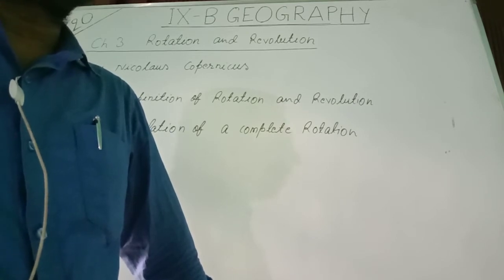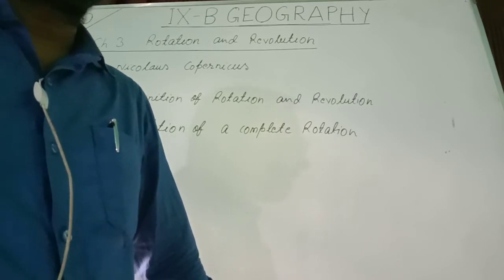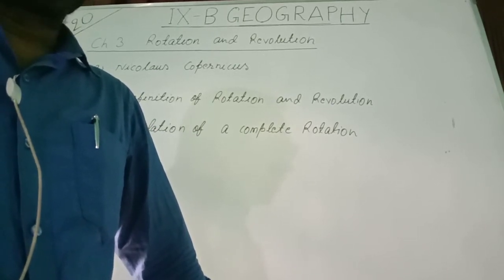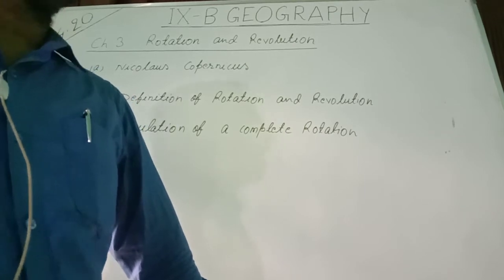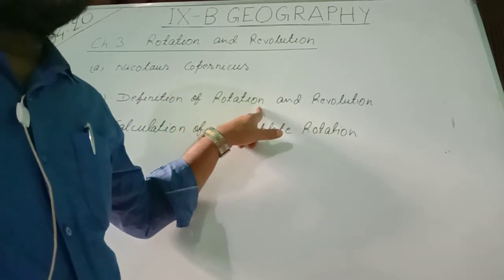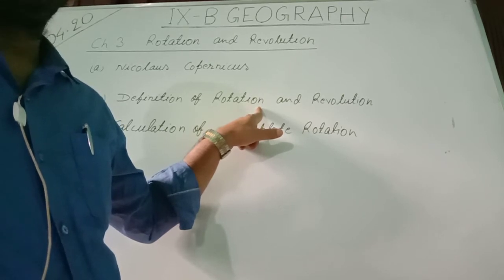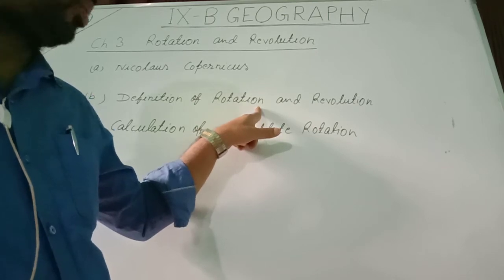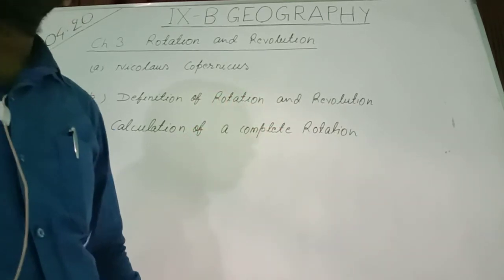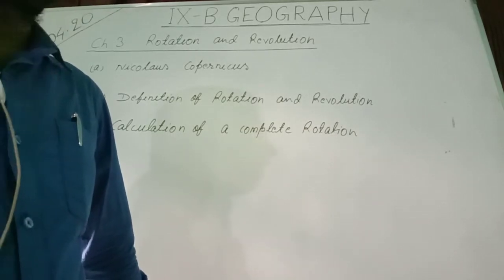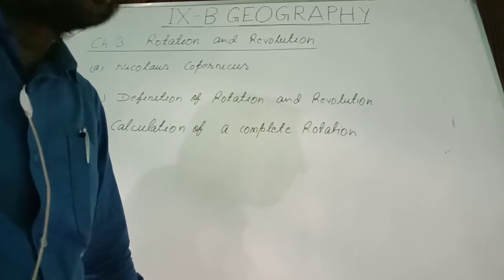Earth rotates on its own axis, that is the rotation, and as well as it revolves around the sun, that is the revolution. So, what may be the definition of rotation? The movement of earth on its own axis. The movement of the earth on its own axis is called a rotation. Now you will say, what is this axis? Axis is an imaginary line that passes through the center of the earth.